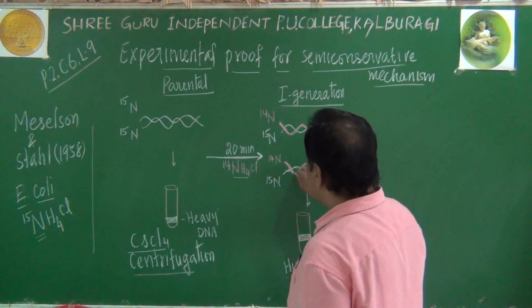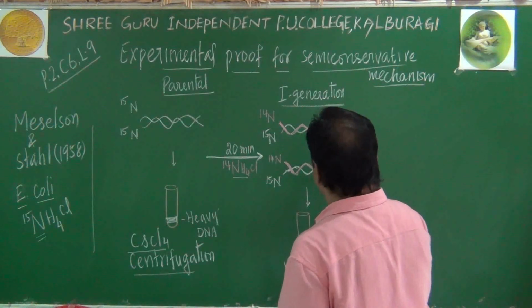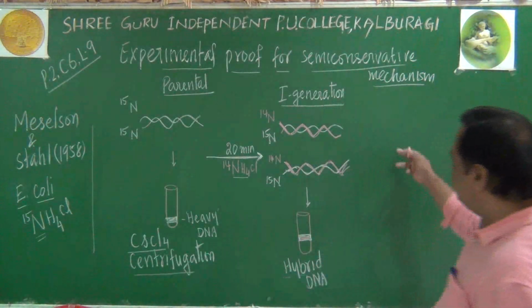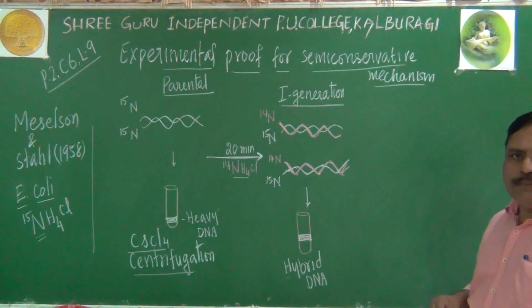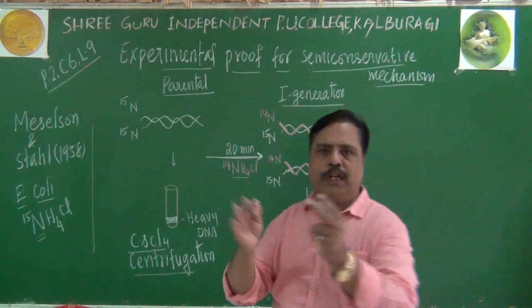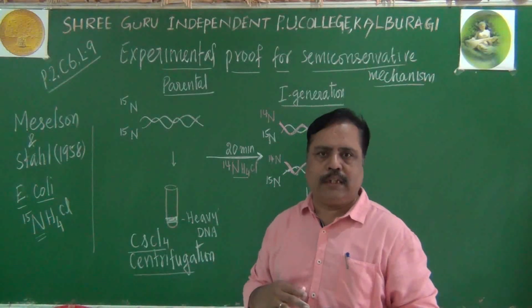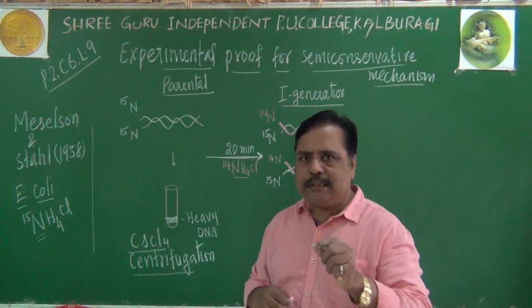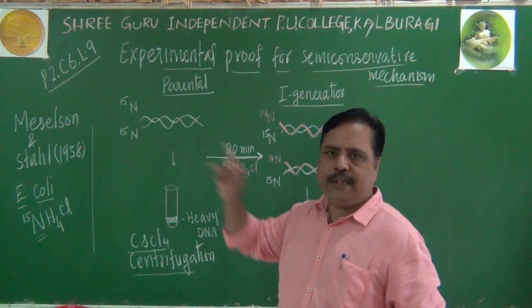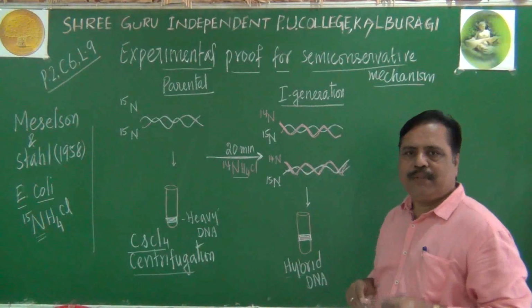Already we discussed this point. DNA replication is semi-conservative. Here I gave you two options, you may recall. The first option is that both parental strands would have joined together, and both newly synthesized strands would have joined together. That is the first option. But it is not happening, according to Crick. That is what was proved by Meselson and Stahl here.